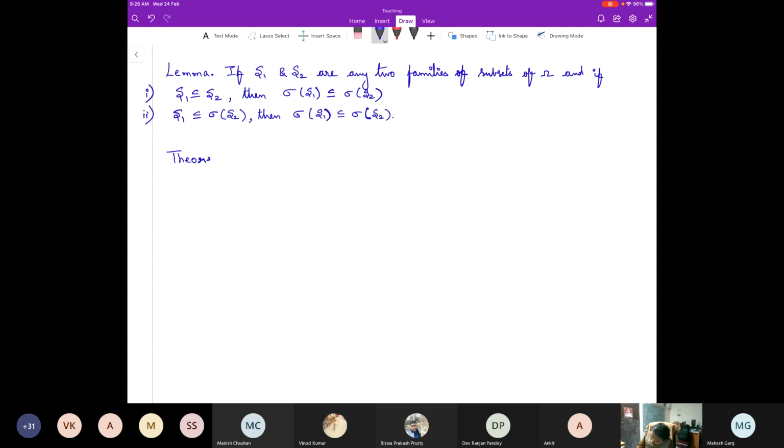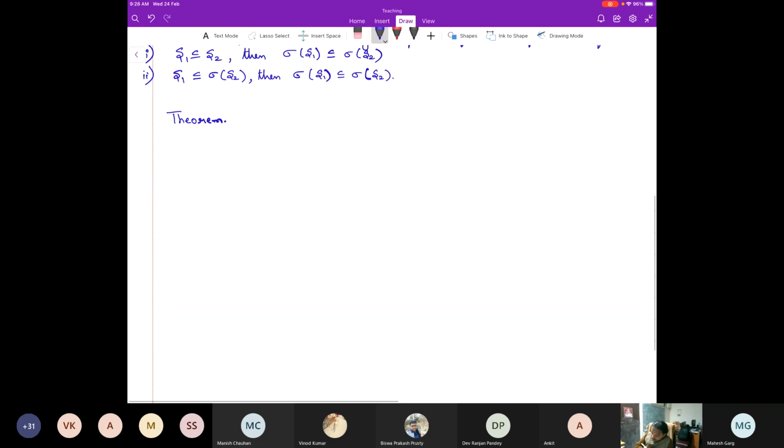So now comes the main theorem that we wanted. Each of the following sets generate the Borel sigma algebra on R. What are they?